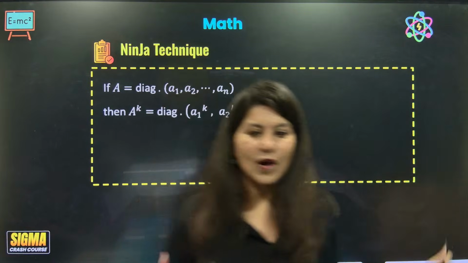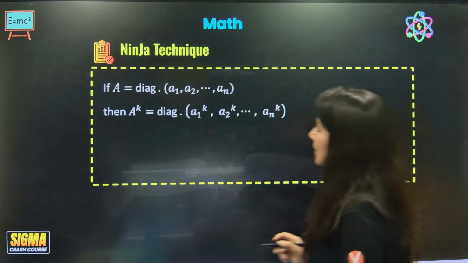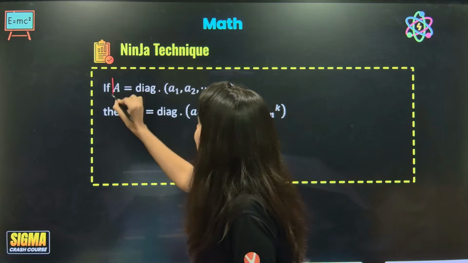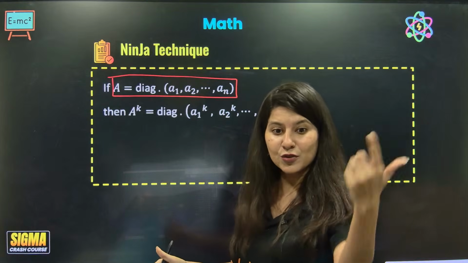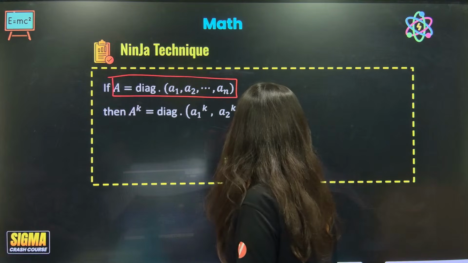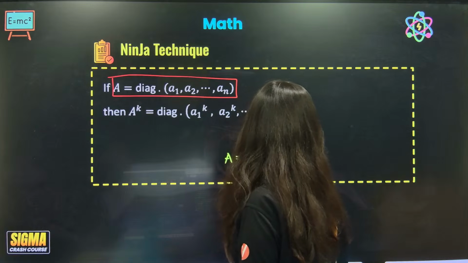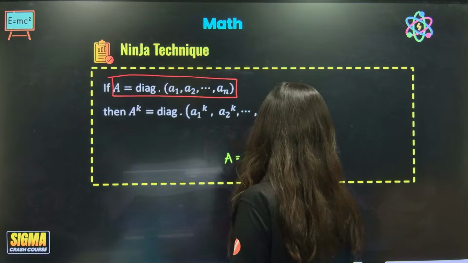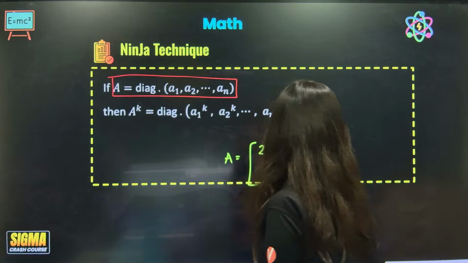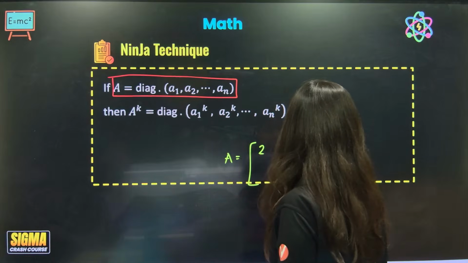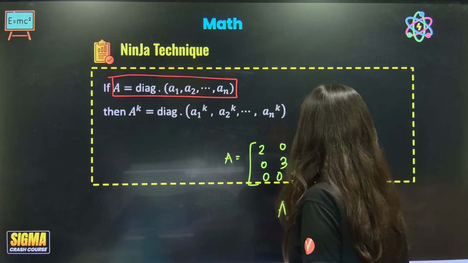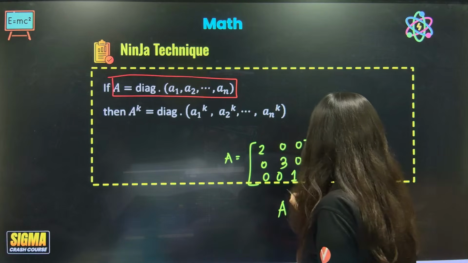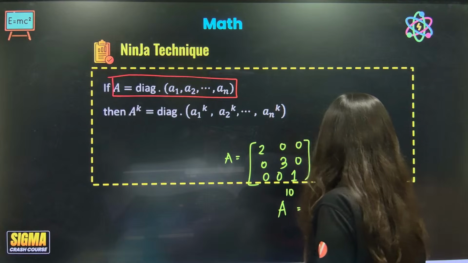Another thing. Now again, suppose a matrix A is given to us. I'll give you a question, I'll solve it, and I'll show you the ninja technique behind it. Suppose A is a diagonal matrix which is 2, 3 and 1. This diagonal matrix is given. Now if they are asking A power 10, what will you do?